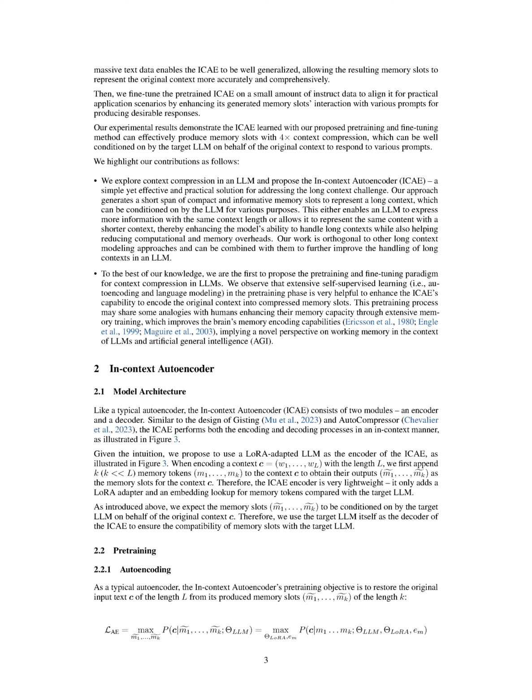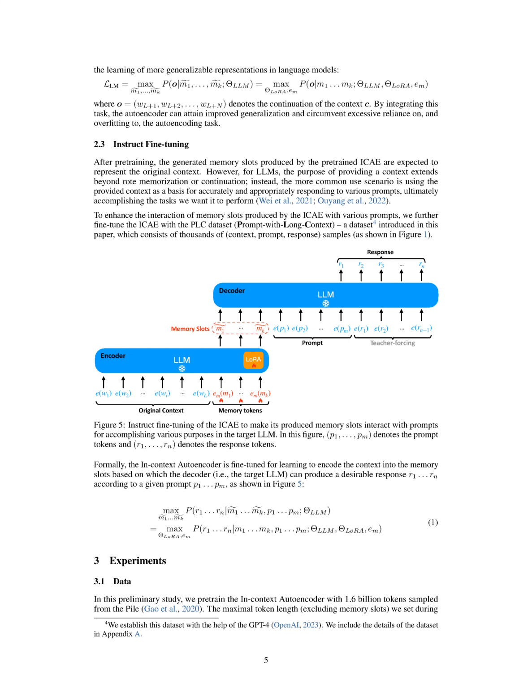This pre-training objective doesn't require any extra annotation, so we can use a large amount of text data to train the ICAE. While this autoencoding pre-training provides a clear learning objective, its simplicity and focus on a single objective may not lead to the best generalization. To address this, we add an additional objective during the pre-training phase, text continuation.